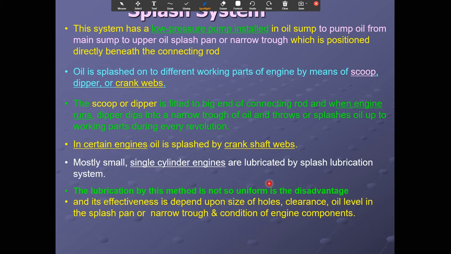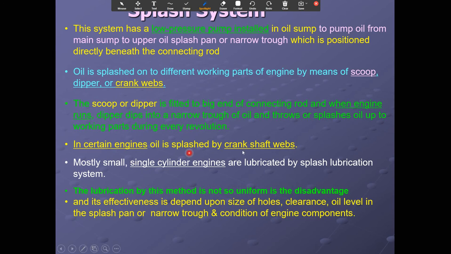Oil is splashed onto the working parts of the engine by means of a scoop and dipper or crank webs. The scoop or dipper is fitted to the big end of the connecting rod, and when the engine runs, the dipper dips into the narrow trough of oil and throws the oil up to the working parts during every revolution.